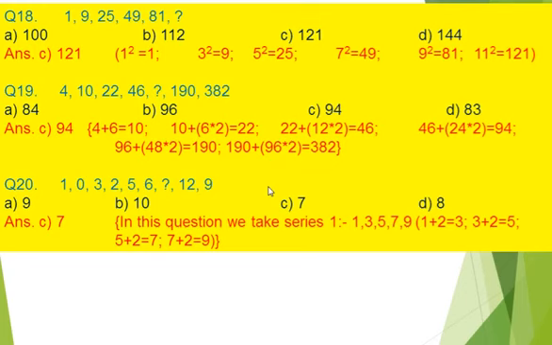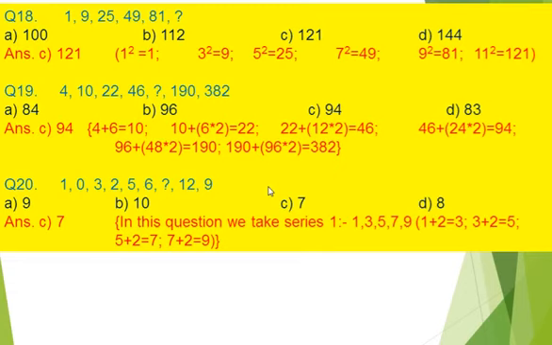Question number 19. 4, 10, 22, 46, missing, 190, 382. So the missing number is option C, 94. How? 4 plus 6 is 10. Then 10 plus 12 is 22. In this we double the difference each time. The difference is going to be double. So our answer is option C, 94.